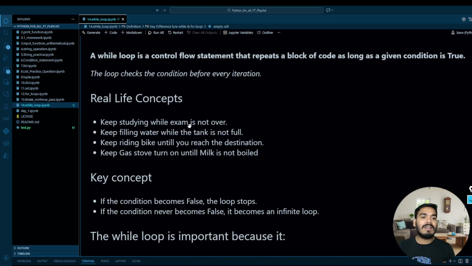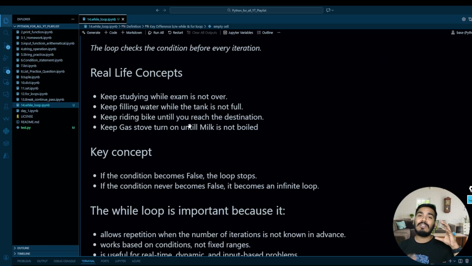Now a real-life example to relate to that: let's say you want to keep studying until your exam is over. Or keep filling the water until your tank is full, or keep riding a bike or vehicle until you reach the destination, or keep your gas stove on until the water or milk is boiled. So these are real-life examples, so you can relate to that.